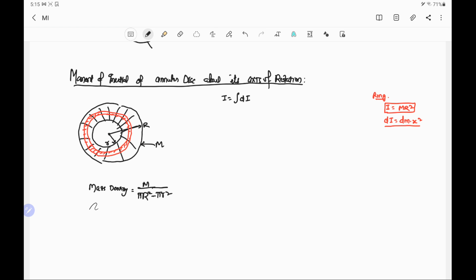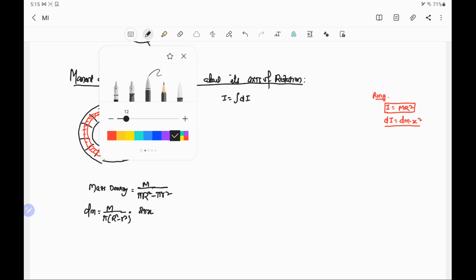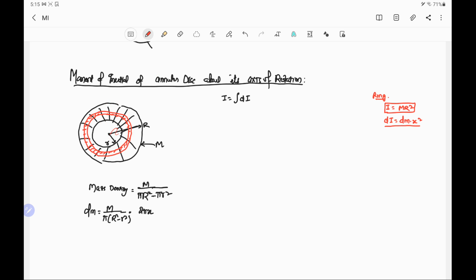Then dm, the elementary mass, equals mass density, that is M by pi into capital R square minus small r square, into the area of the elementary ring. This is 2 pi x, the circumference of this ring, whose radius is x and width is dx.